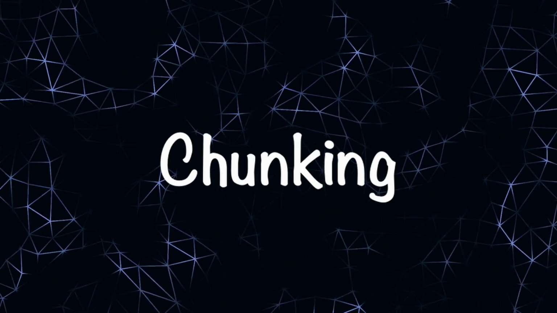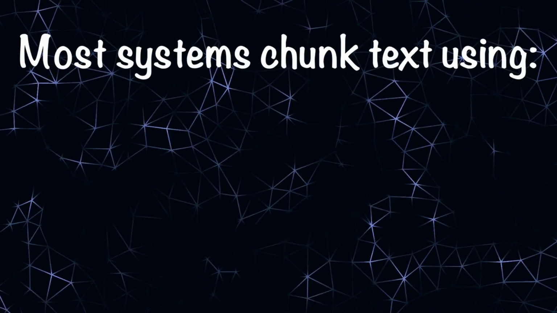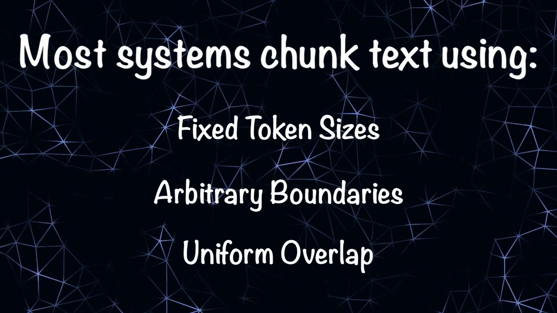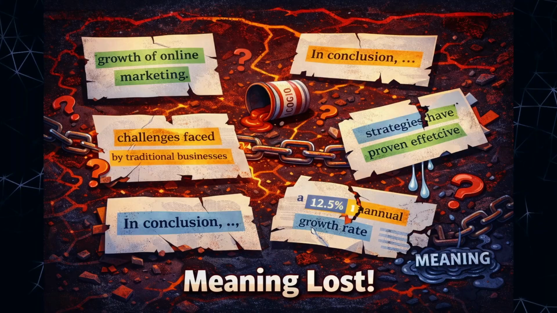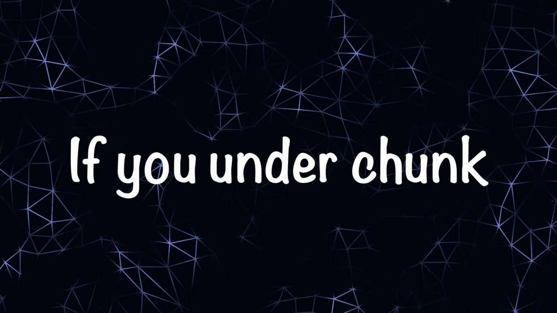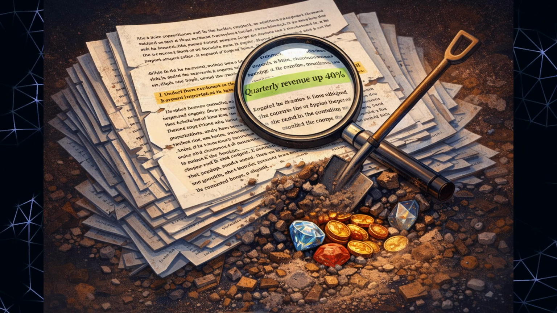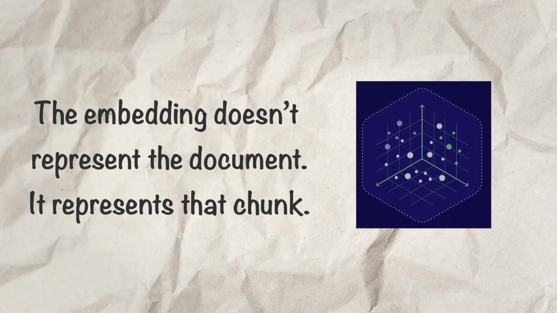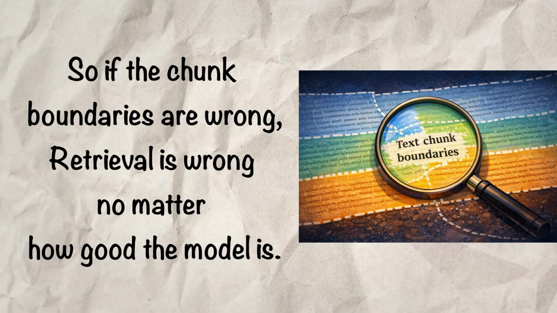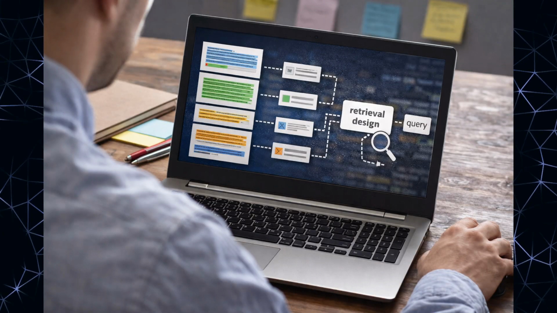Let's talk about chunking, the most underestimated design decision in RAG. Most systems chunk text using fixed token sizes, arbitrary boundaries, uniform overlap, and that destroys the meaning. Here's how. If you overchunk, you split the context across multiple chunks. References break, logic fragments. If you underchunk, you dilute the embedding. Important signals get buried inside irrelevant text. The embedding doesn't represent the document, it represents that chunk. So if the chunk boundaries are wrong, retrieval is wrong, no matter how good the model is. Chunking is not preprocessing, it's retrieval design.